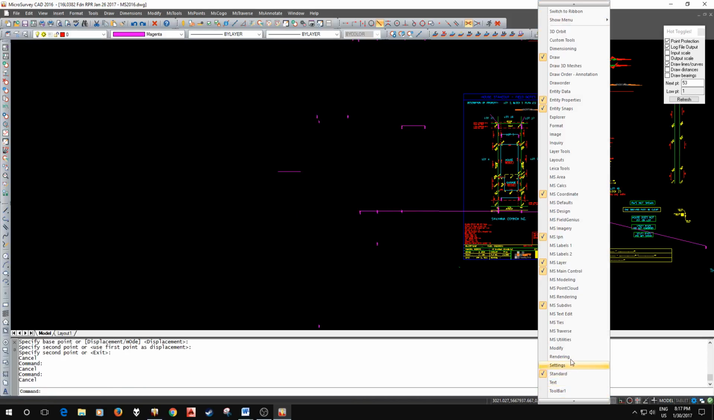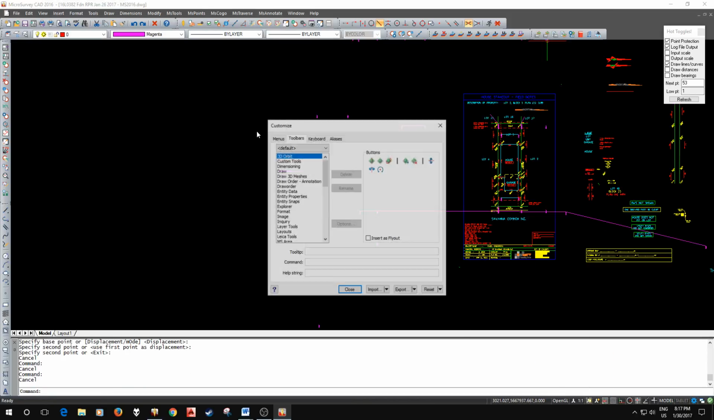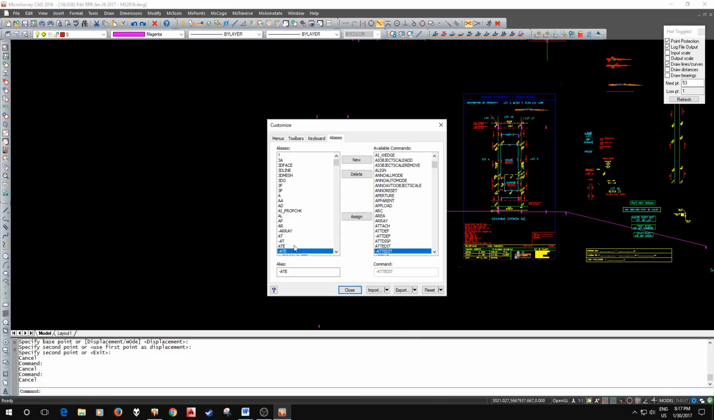I'll go back into Customize here, Aliases. I'm going to press C on my keyboard. It's just going to skip down to the letter C and show me what it's currently assigned to. So all of these functions here are the available commands. So I just have to find the copy command. They should all be in alphabetical order.